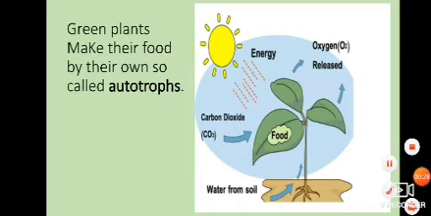So, dear students, we all know about the plants. If we grow the same kind of plants at a large scale, then it is known as a crop. First we talk about the plants. Plants are producers, they produce the food. Green plants make their food by their own, so they are called autotrophs. In the presence of sunlight, carbon dioxide, and nutrients, the plant prepares food. This food preparation process is known as photosynthesis.